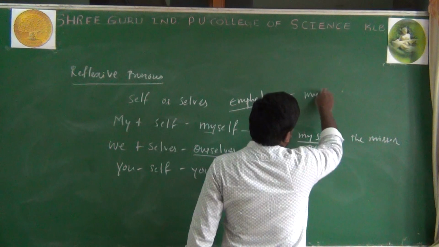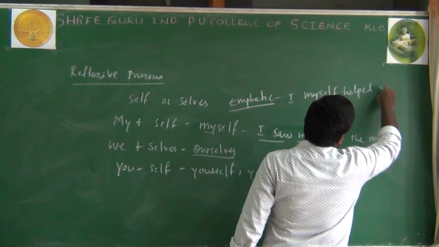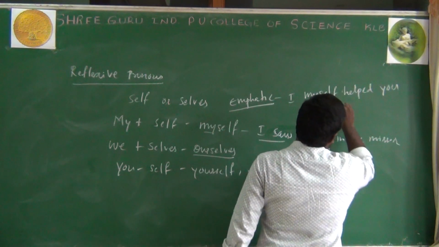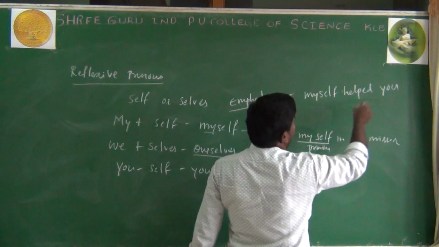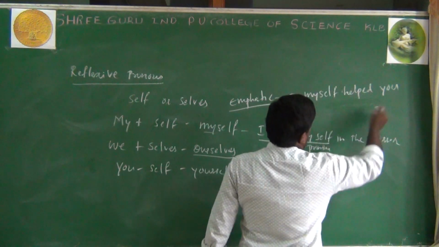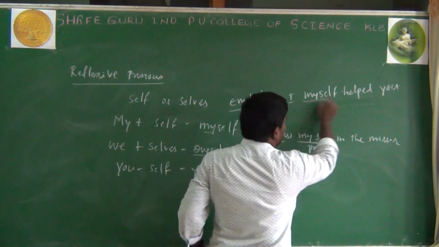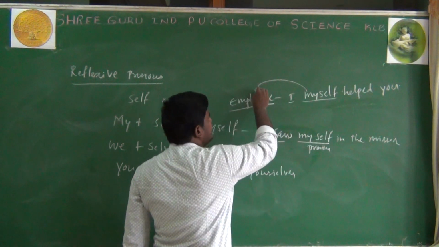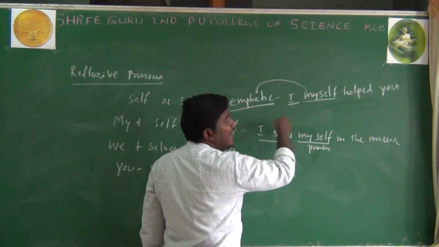I myself helped you in your difficulty. Look at this: I myself helped you. So this myself is an emphatic pronoun because it is emphasizing that I myself.